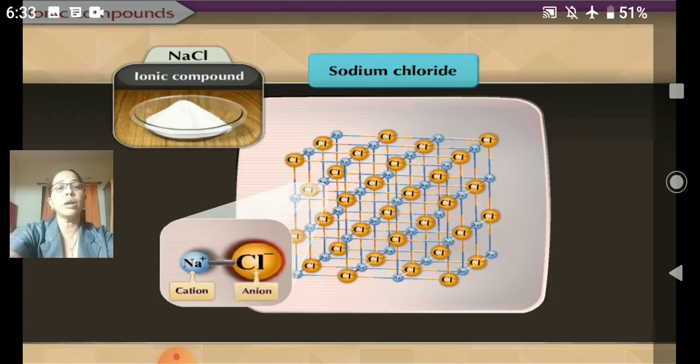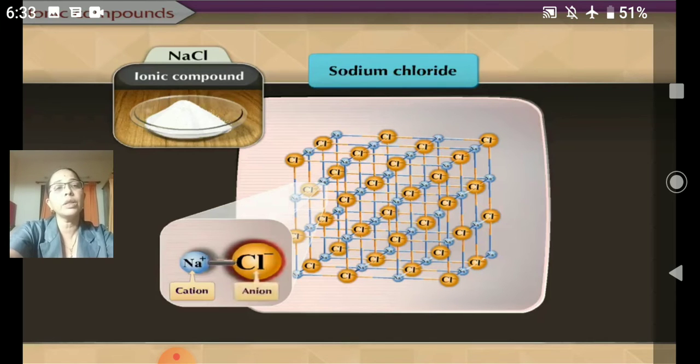Now how are they arranged? They are arranged in a particular manner. Suppose one chlorine atom is there, it is bonded to one sodium atom. Then that sodium atom is bonded to the next chlorine atom because of the repulsion of like charges. Sodium and sodium will not come towards each other's neighborhood.